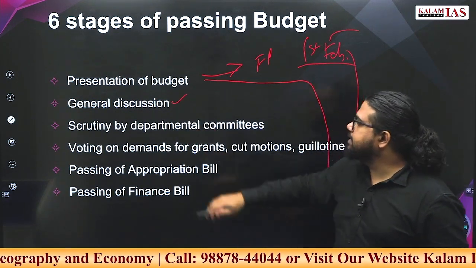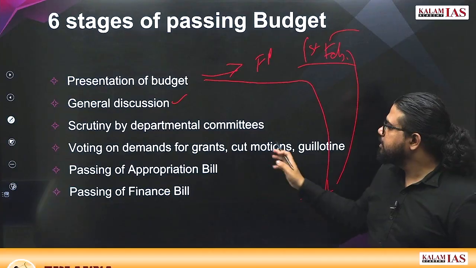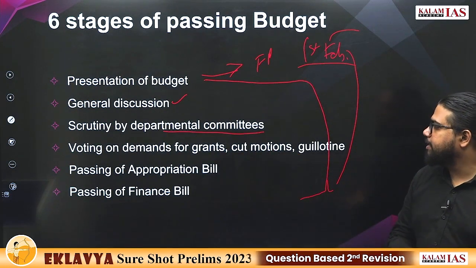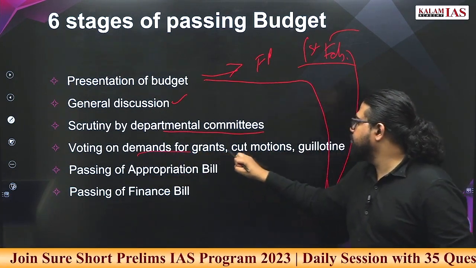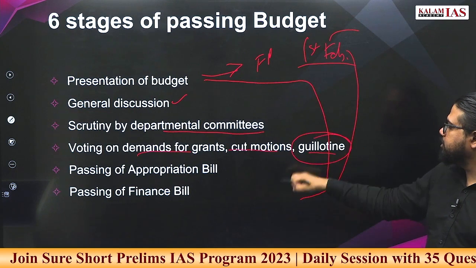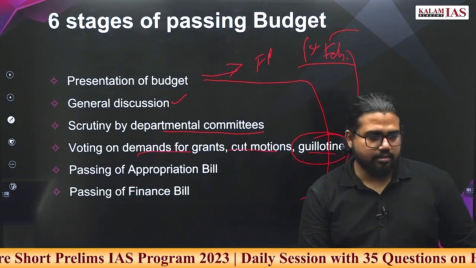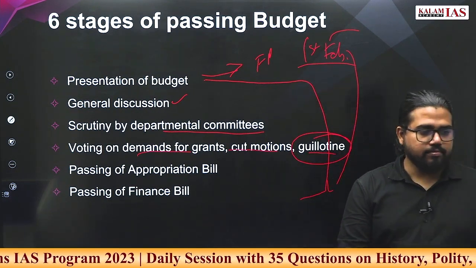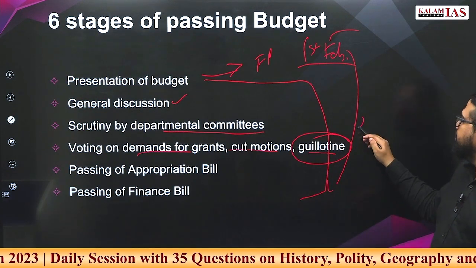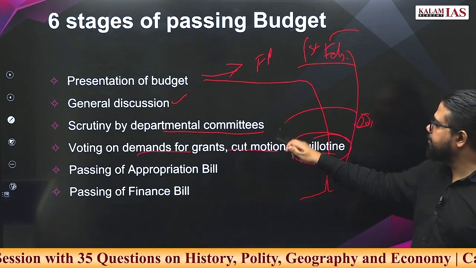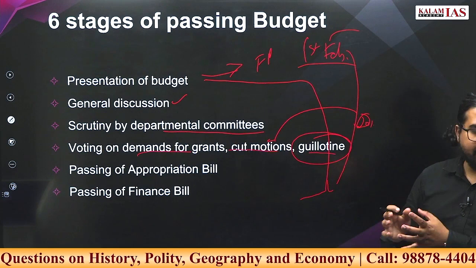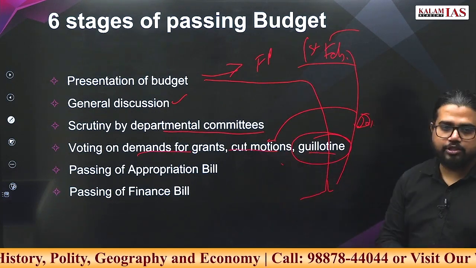Now there will be general discussion in the Parliament on the budget. There will be scrutiny by different departmental committees, voting on demands for grants, cut motions and guillotine. What is guillotine? About 20% of the budget will be taken by different sections for voting and different cut motions will be passed.